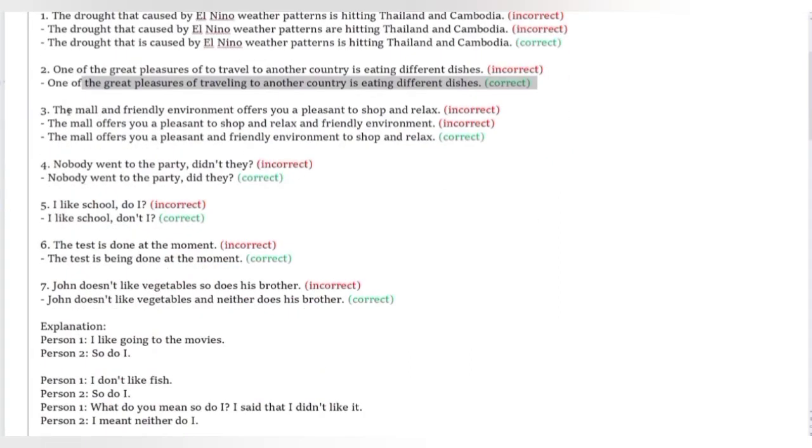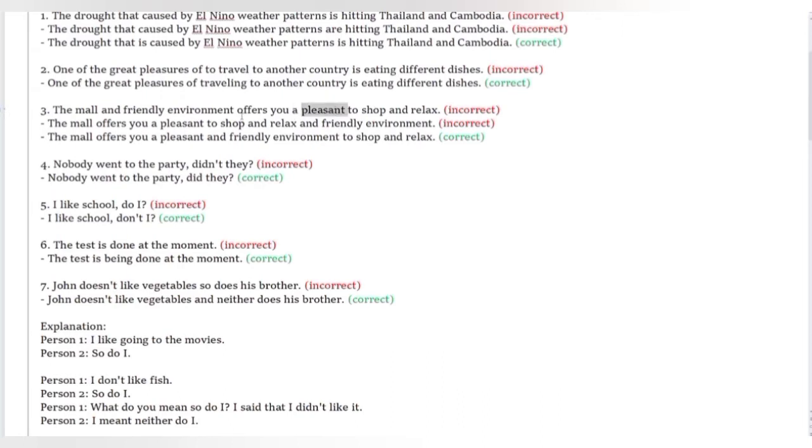Right, so number three, the mall and friendly environment offers you a pleasant to shop and relax. Right, so offers you a pleasant what? A pleasant is an adjective, right? You put an article, but there isn't any noun after that.